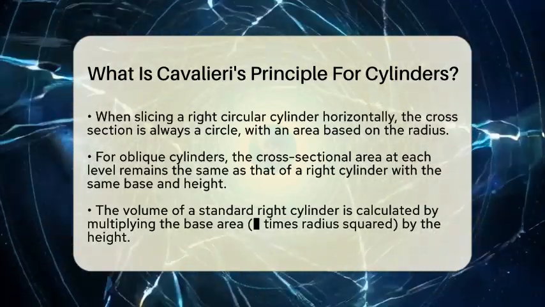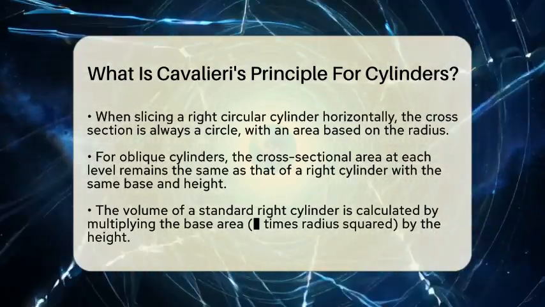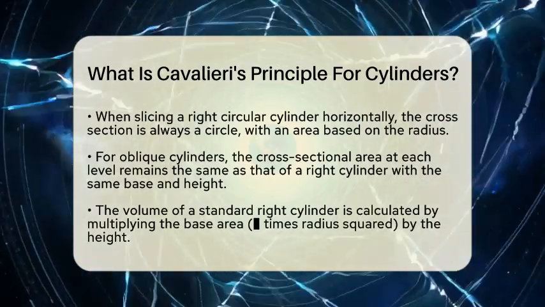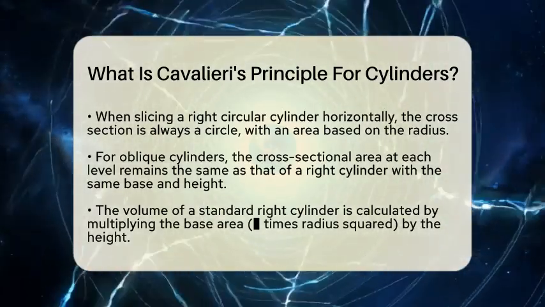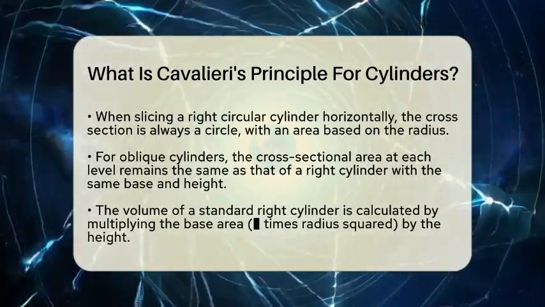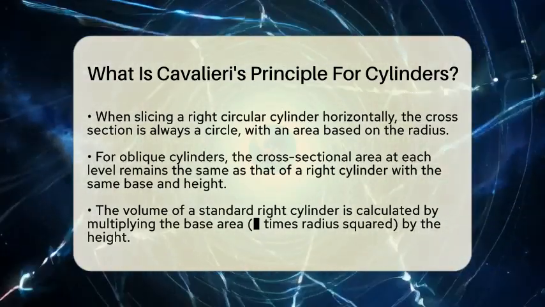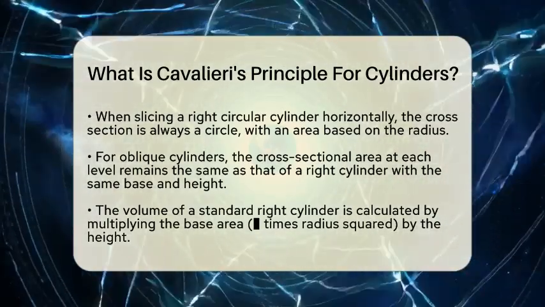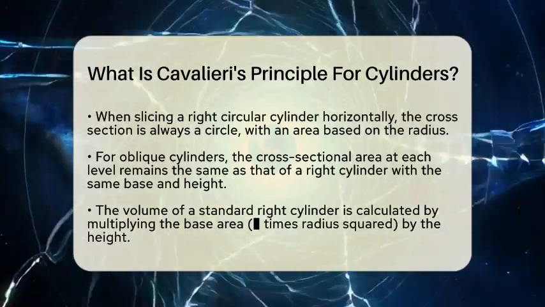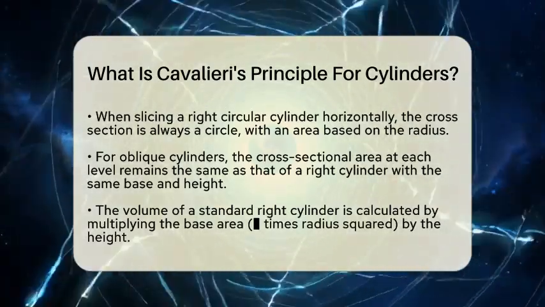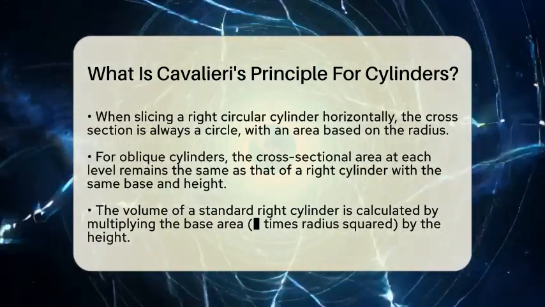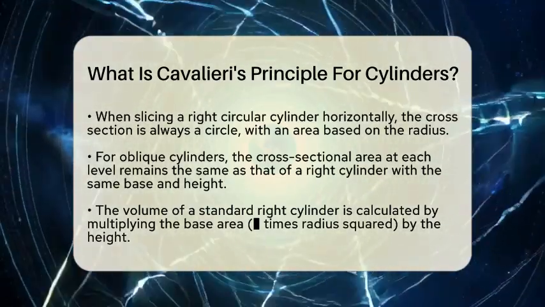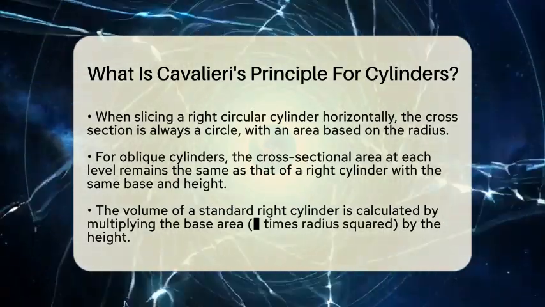This idea helps us understand that even if a cylinder is tilted or shaped differently, as long as the cross-sectional areas at each height are the same and the height is the same, their volumes are equal. So, whether the cylinder is standing upright or leaning to one side, Cavalieri's principle confirms they hold the same amount of space inside.